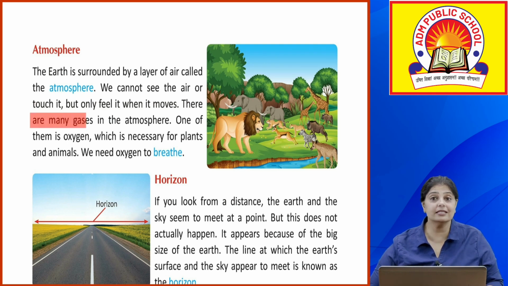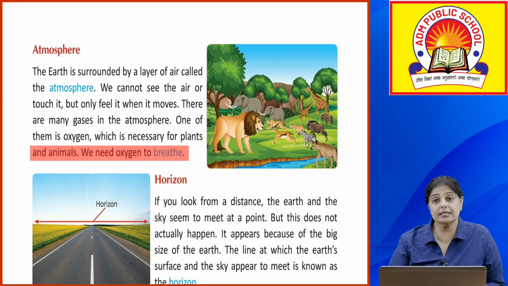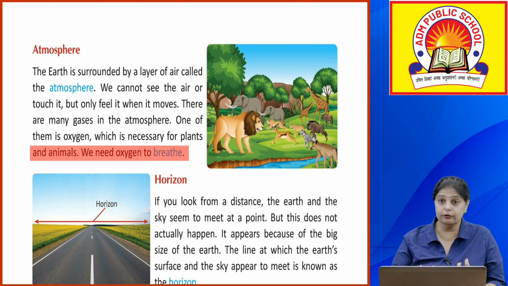There are many gases in the atmosphere. One of them is oxygen, which is necessary for plants and animals, and we need oxygen to breathe. So जैसे कि अर्थ के अंदर there are many layers of gases also involved, which are present in the atmosphere. उसमें से एक है oxygen, and we need that for our survival.